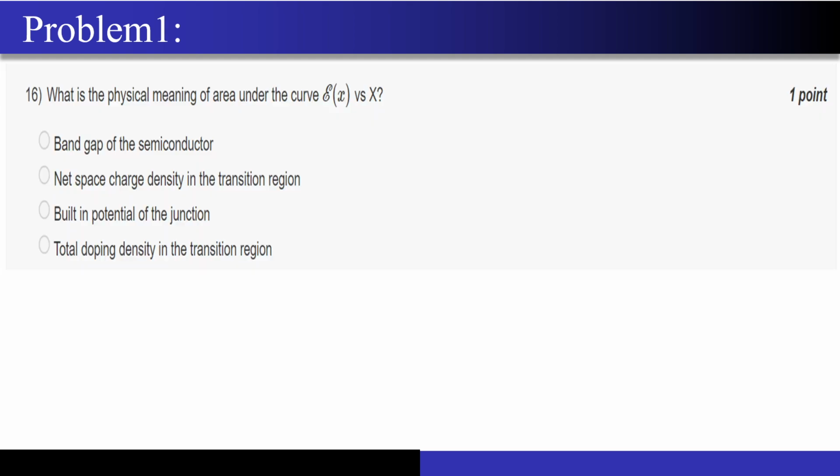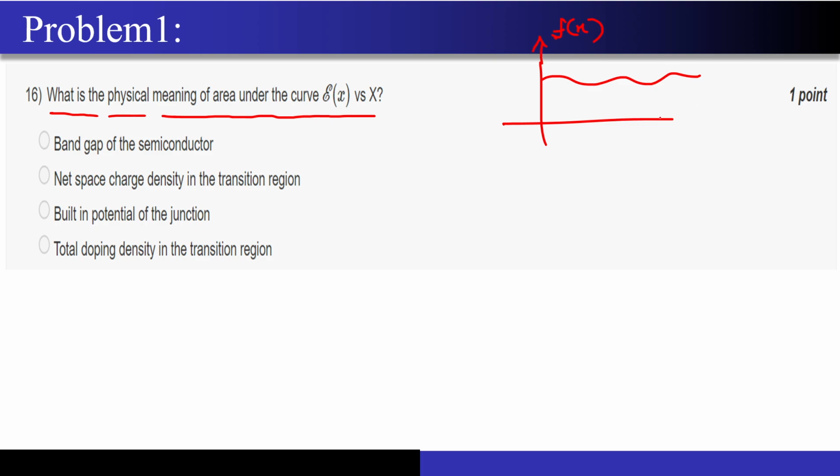So now we will just solve two or three questions, that too MCQ type, right? The first question that we have is: what is the physical meaning of the area under the curve E of x versus x? Correct. So what do we mean by that? Let's say I have some function. This is my f of x and this is x. Can anyone please tell me, using your class 11th and 12th mathematics, how to find the area under this curve?